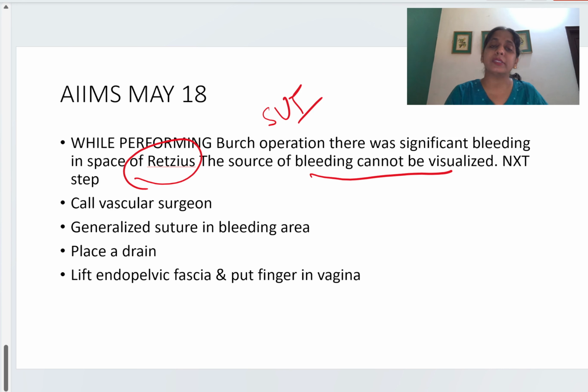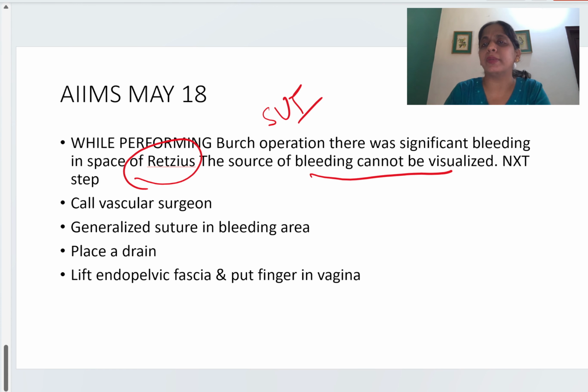You should know that the space behind the rectus abdominis is the space of Retzius. While we are doing Burch operation, injury can happen there, and this space doesn't contain any main artery or main vein. It's just a small venous plexus, very small. So this bleeding gets resolved on its own.